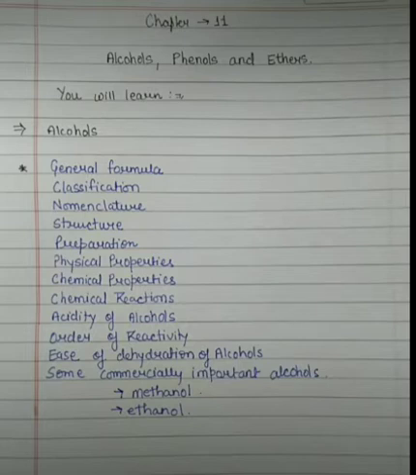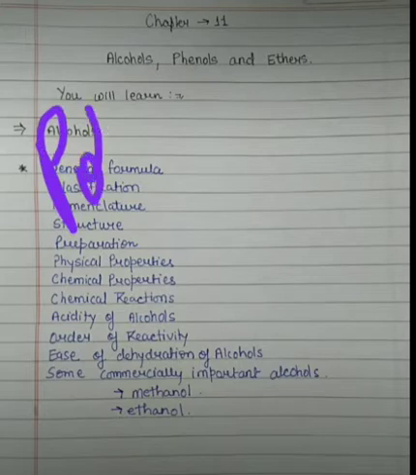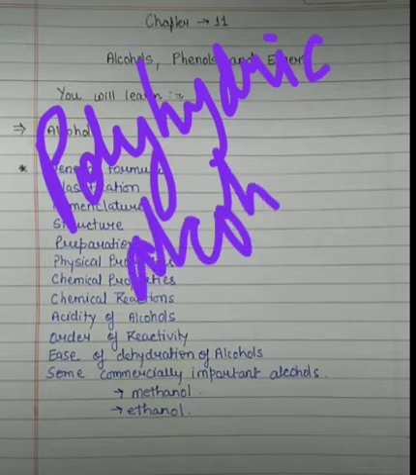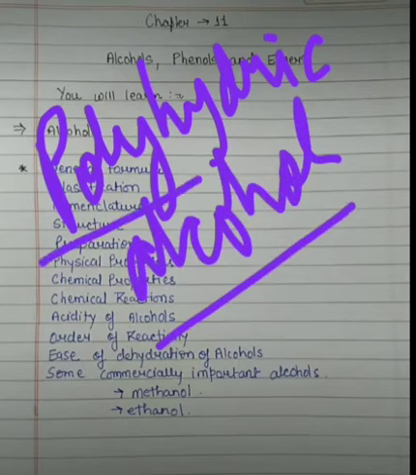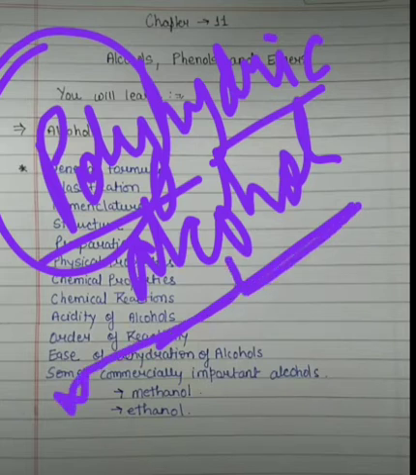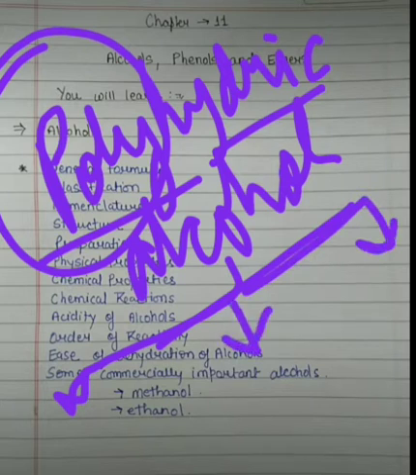Now students, talking about polyhydric alcohol, from the word it is clear that the OH groups are poly in number. Depending on that, they are further classified into three categories.